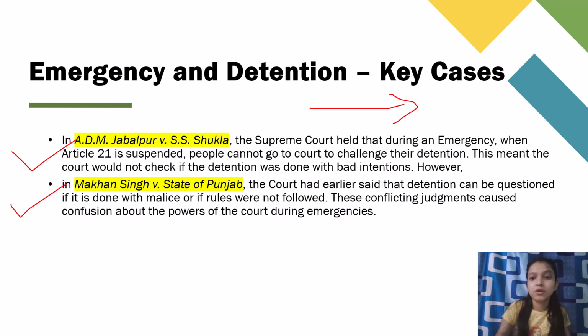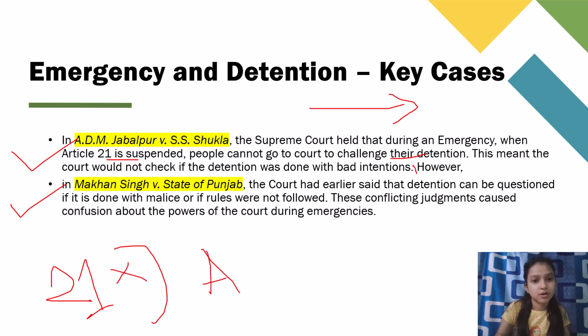The Supreme Court held that during an emergency where Article 21 is suspended, people cannot go to court to challenge their detention. This meant the court would not check if the detention was done with bad intention. So this is the decision given in the ADM Jabalpur case. So what has been said? It says that during emergency, certain articles got suspended, like Article 21. So if during that era a person got arrested, he doesn't have the right to ask for legality in court. If there is misuse in arresting the person, there also he doesn't have any right to seek justice in the court.